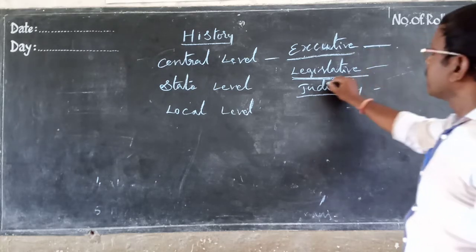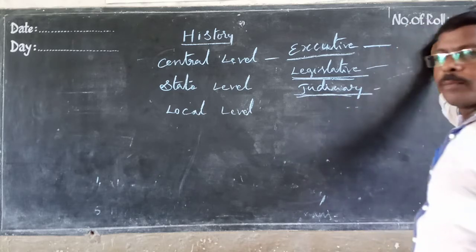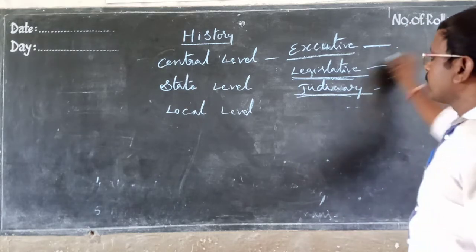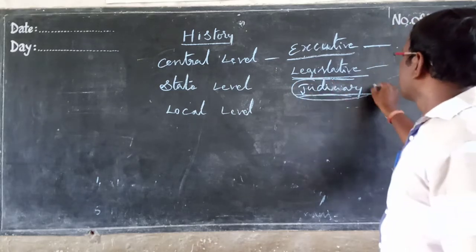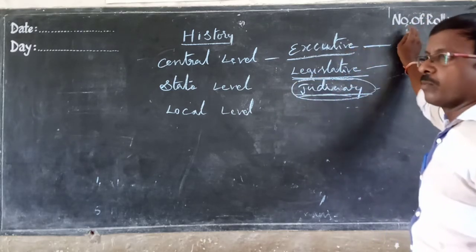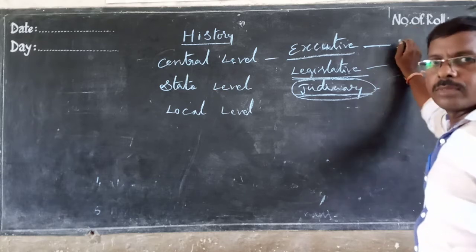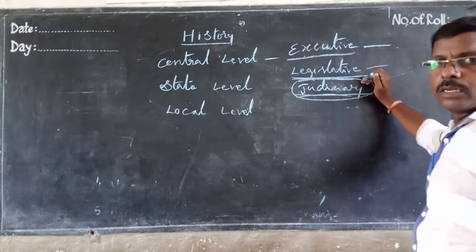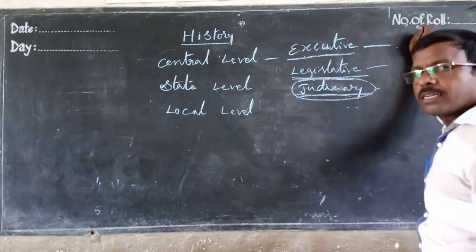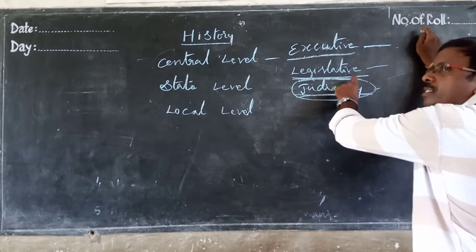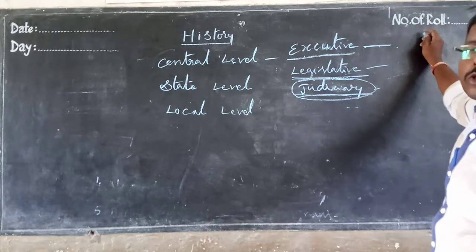And the judiciary, if any problems or disputes arise in implementing the laws, will give the settlement. So the judiciary is separate from the executive and legislative. It is autonomous. It has all the powers and has no relation with the executive and legislative. If any problems come, the judiciary will be the main one to solve them.